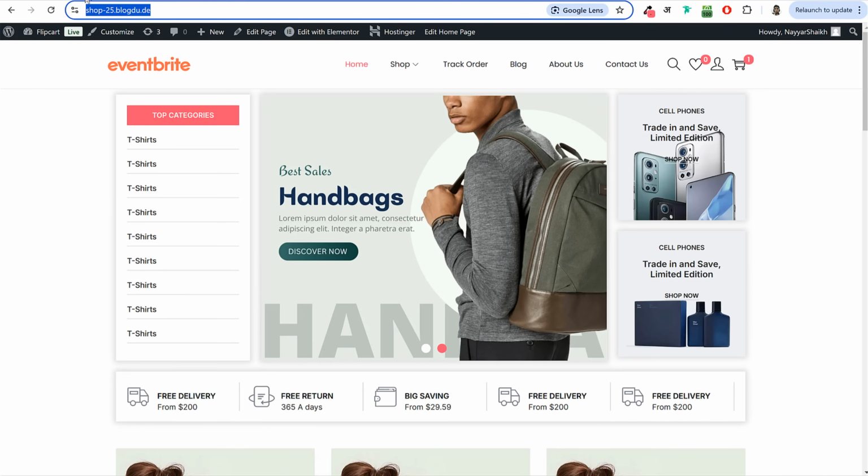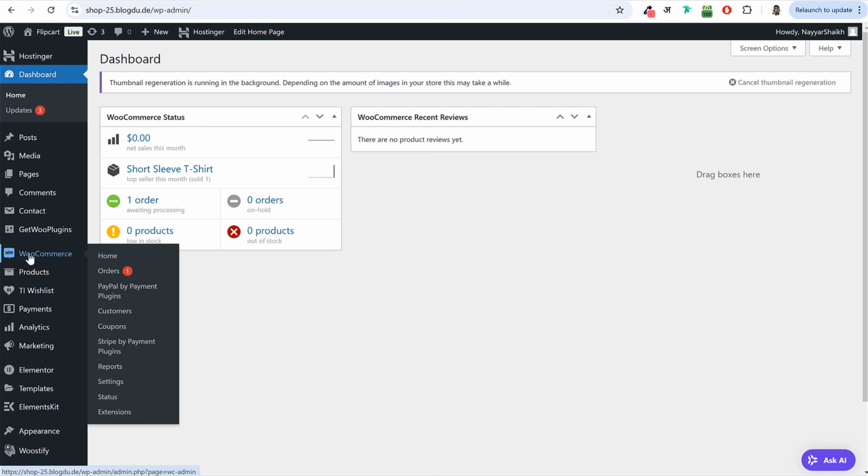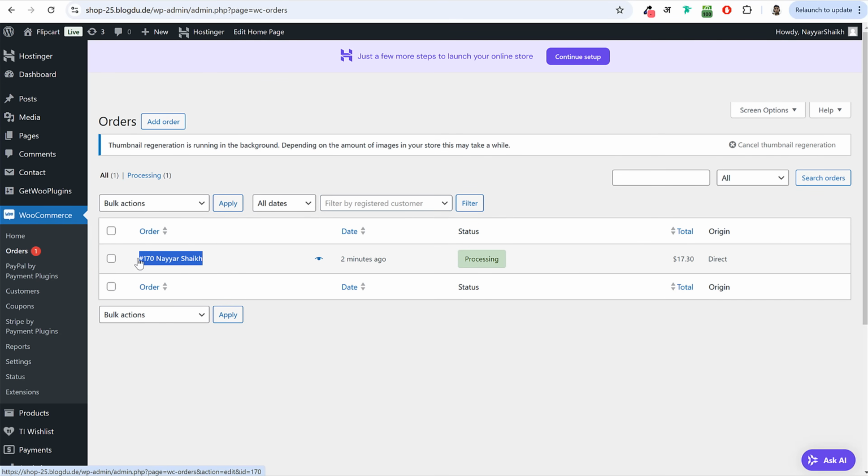Now, how will you process the order? Whenever a new order is placed on your website, you will get a notification on your email address. And when you go back to your dashboard, as you can see, one order is awaiting processing. You can click on this, or if you want, you can click on this option at the left hand side, WooCommerce, and click on Orders. And over here, you can see order number 170. Nayyar Shaikh is the customer, 2 minutes ago.